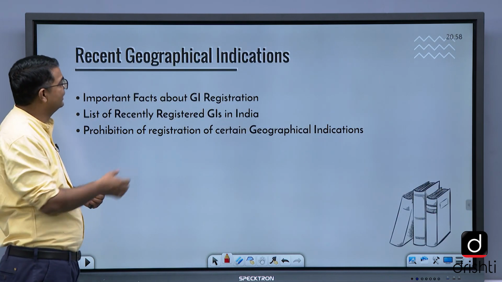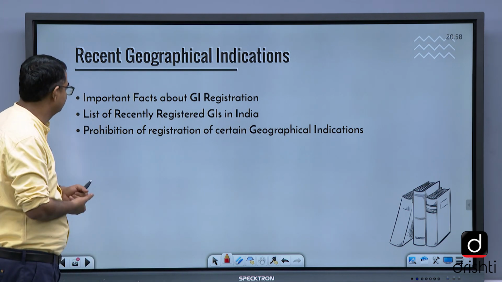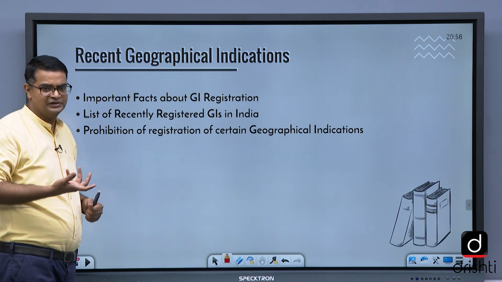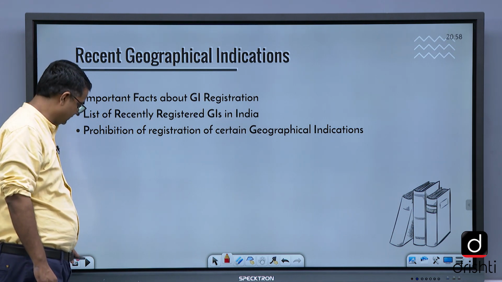Recent geographical indicators, it is always there, in the coming paper they ask questions from here also. What all things are registered in the geographical indications?